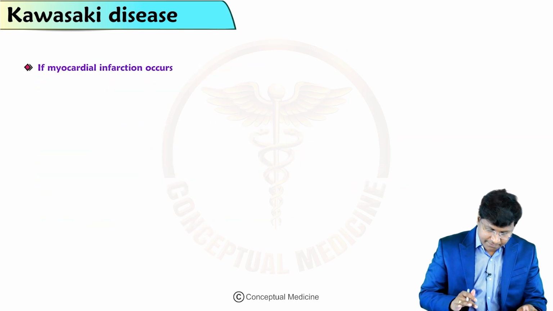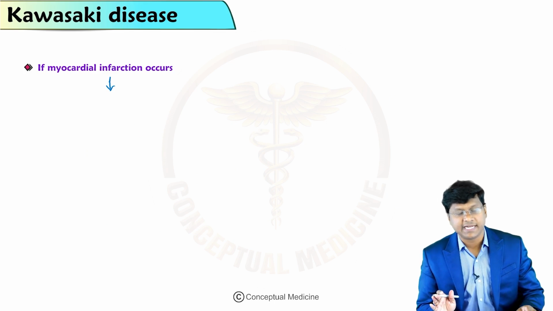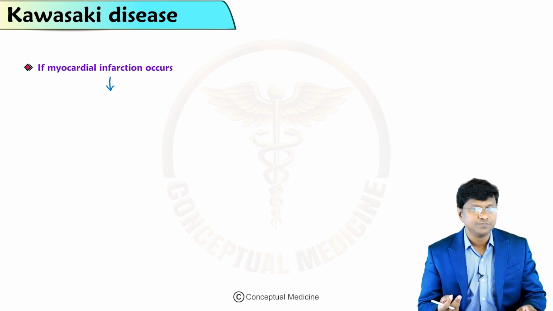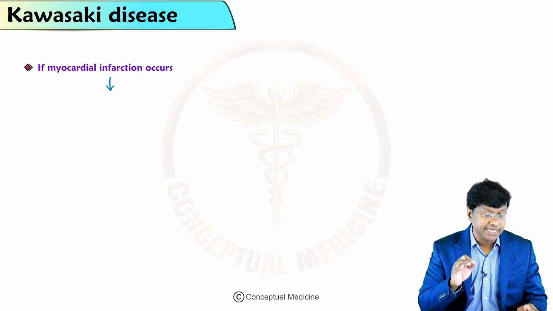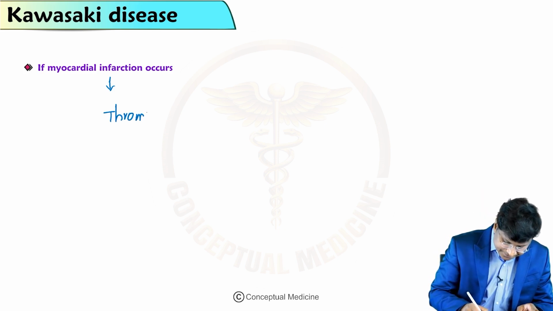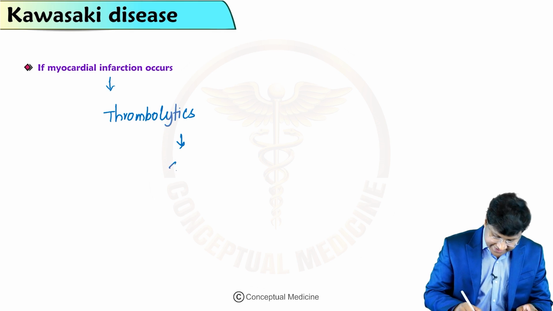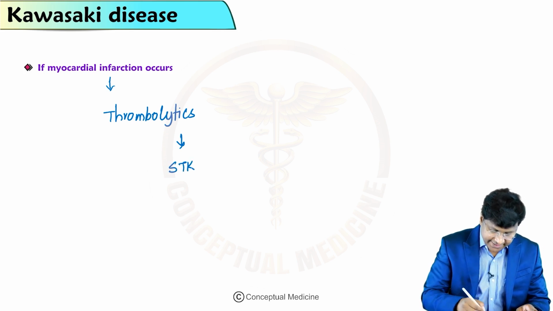Suppose, because of the thrombotic occlusion, myocardial infarction has occurred, then what will you do? If myocardial infarction has occurred, you need to give thrombolytic agents, and this includes streptokinase.